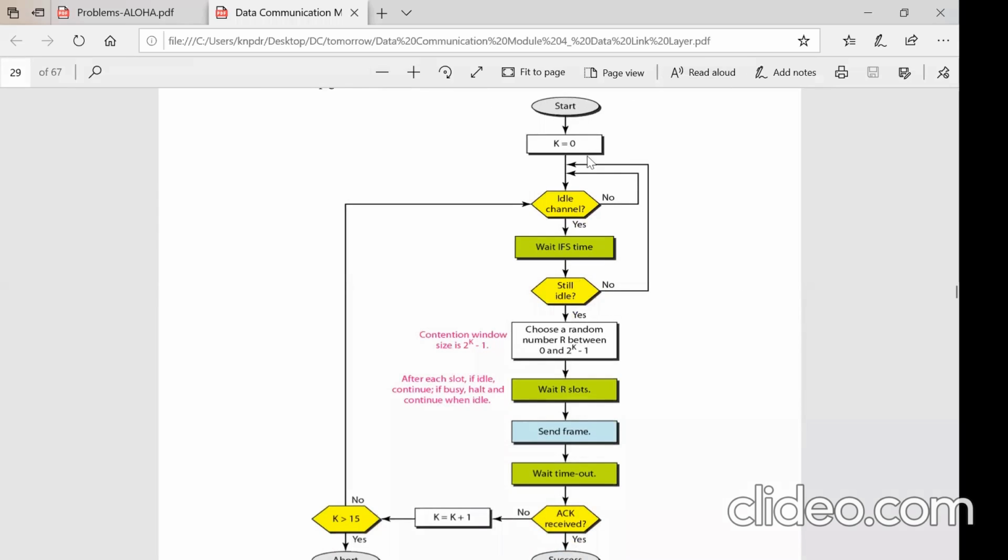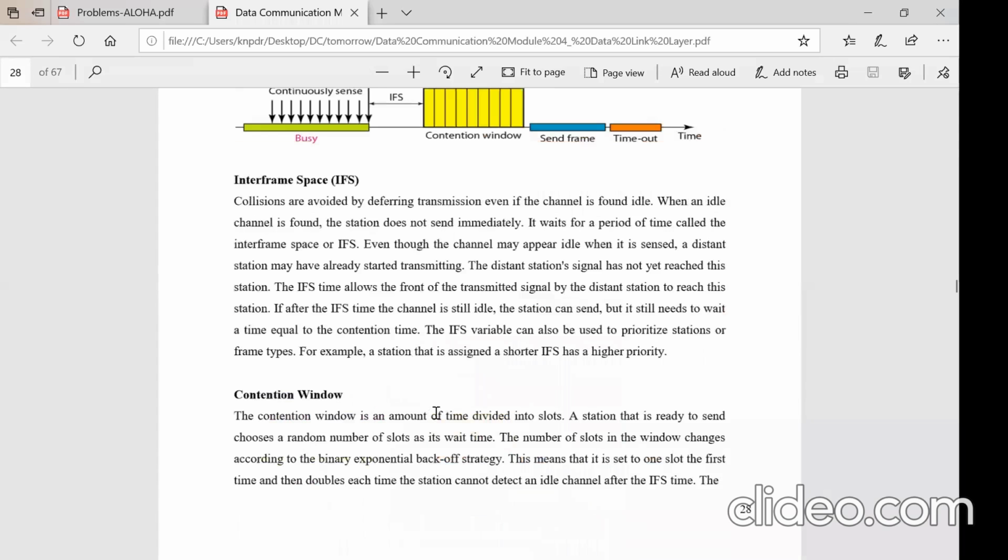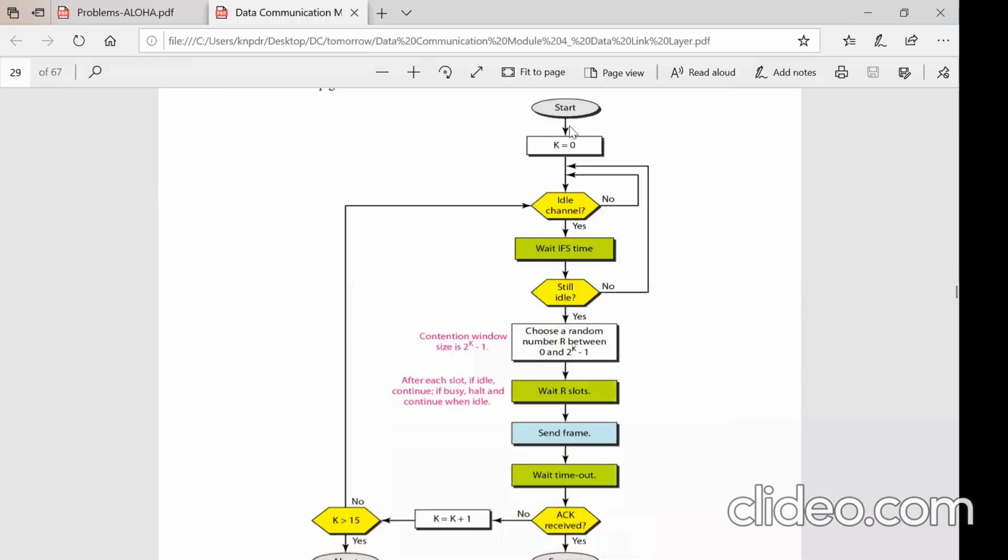So how many times should it resend the packet? Maximum in this particular strategy, they use 15 times to try to resend. If it doesn't succeed within these 15 resends, I think it will abort, right? So it starts with k equal to 0, first packet, waits for the channel, that's what you have seen here. It waits for the channel to be free. Once the channel is free,